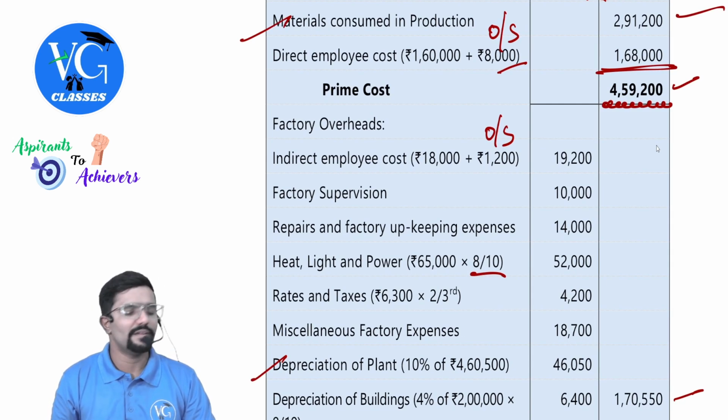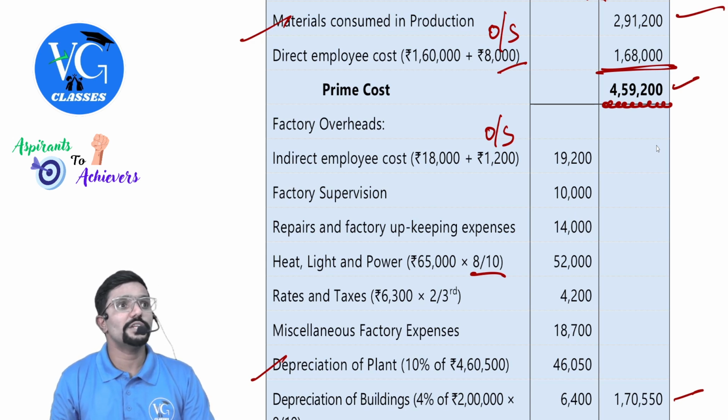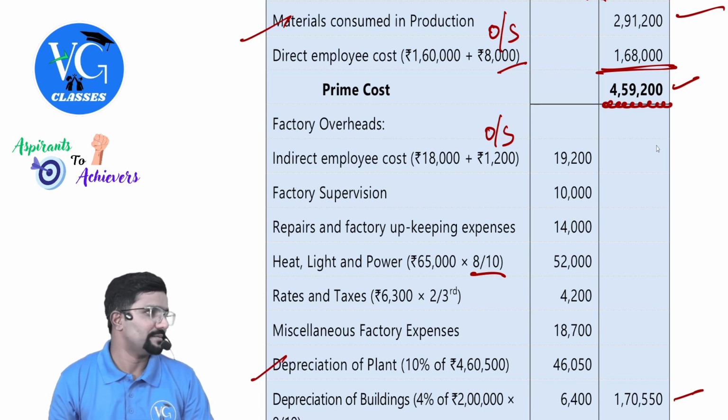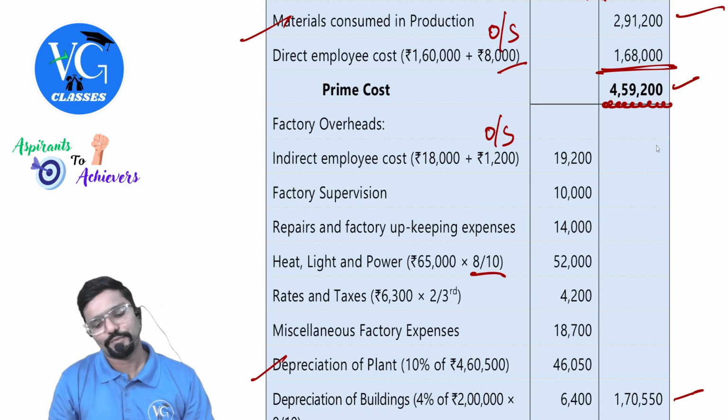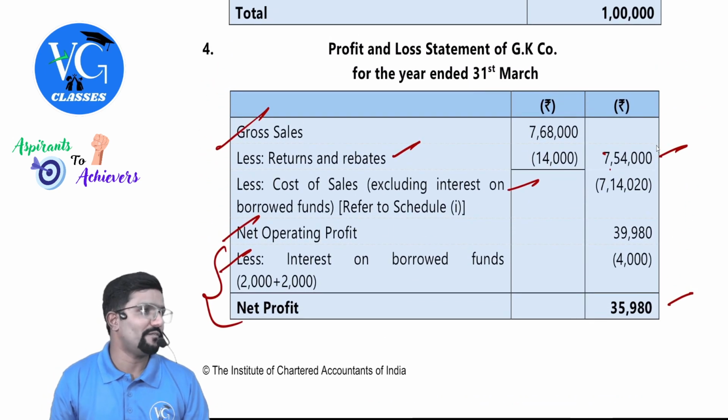We have divided between factory and administration. Don't worry about that. Because after studying FM, you might get a doubt here: sorry, you have taken it before EBIT. However, they had given it in the question, so we have dealt with it. Whereas in FM, you will take it after operating profit.